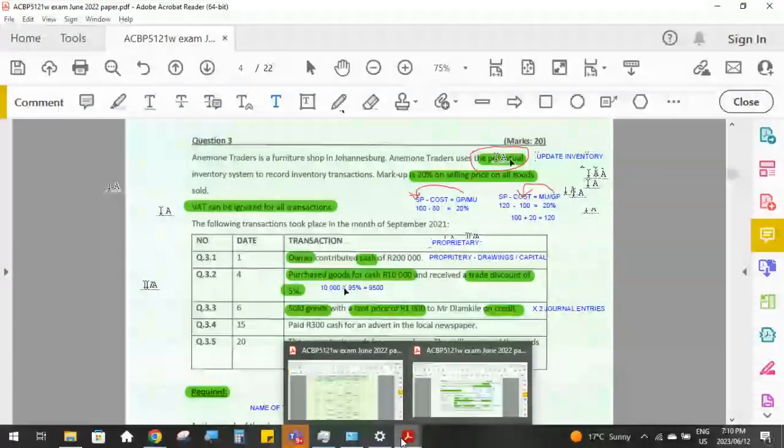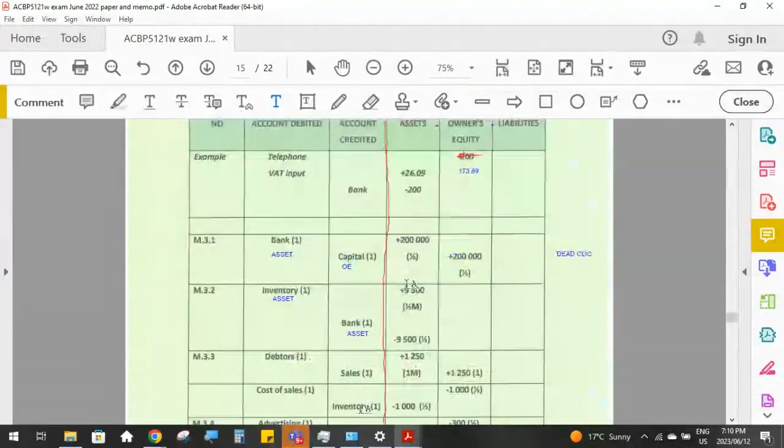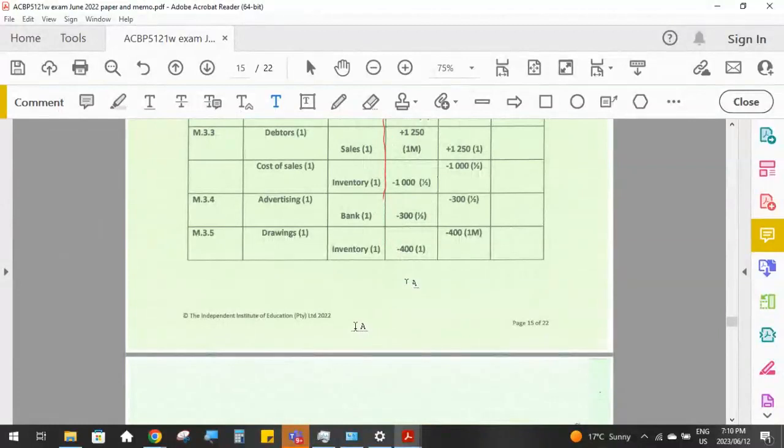So let's go and have a look at this on the answer, because this is going to be easier. Where are we here? 3.3. Okay, so let's do it like this. We've got transaction A, which is the sales transaction, and we've got the second transaction, or should I say journal entry B, which is the inventory journal entry. Okay, so there must be two journal entries every time you make a sale and you are using the perpetual inventory system. So the first journal entry is to record the sale at the selling price.